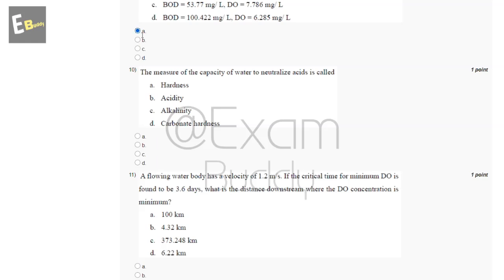Now the 10th question is the measure of the capacity of water to neutralize acids is called. So these are the options: hardness, acidity, alkalinity, carbonate hardness. So the answer of our 10th question is C.